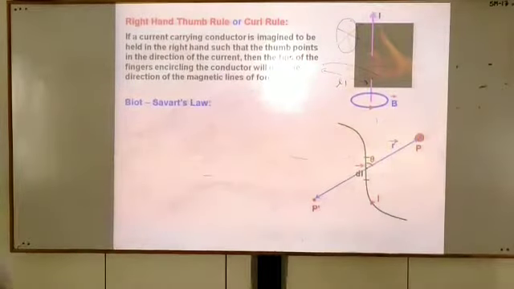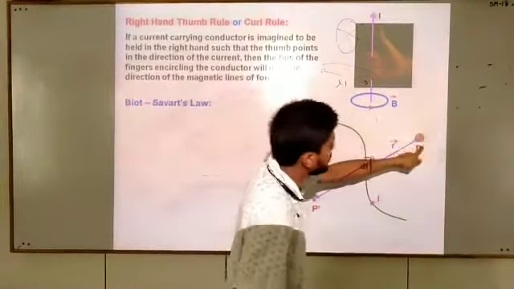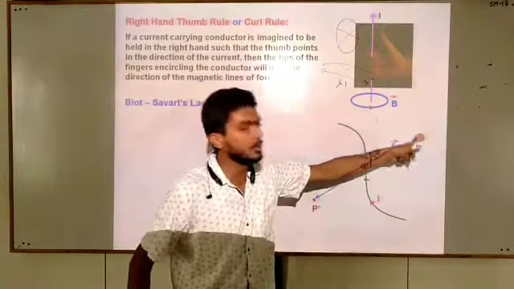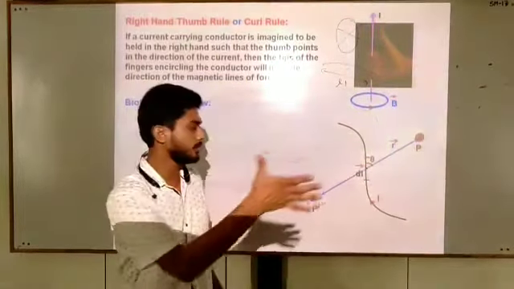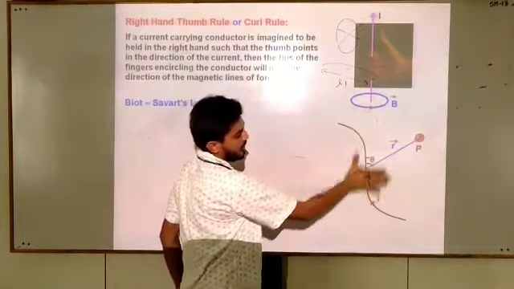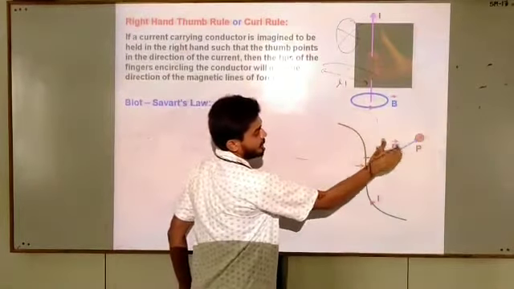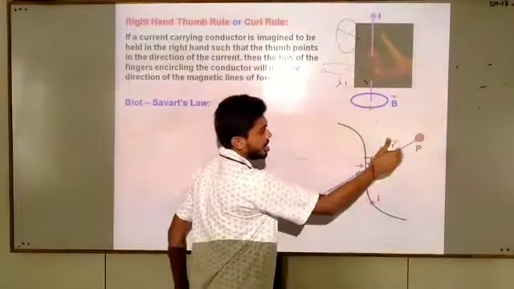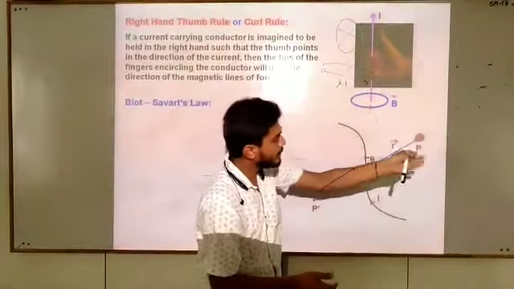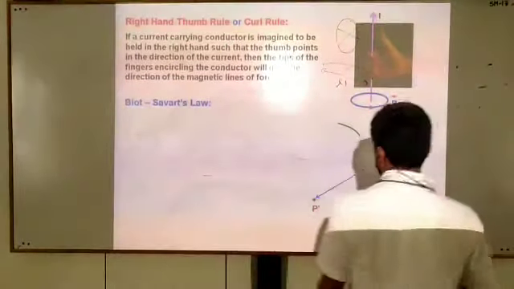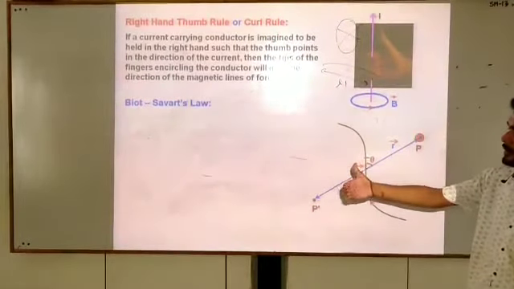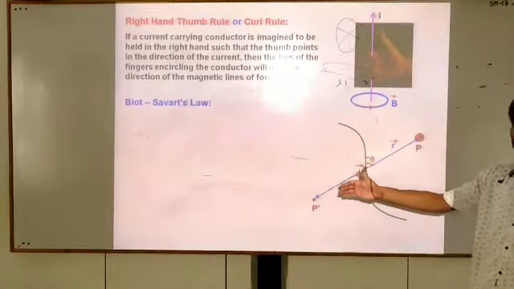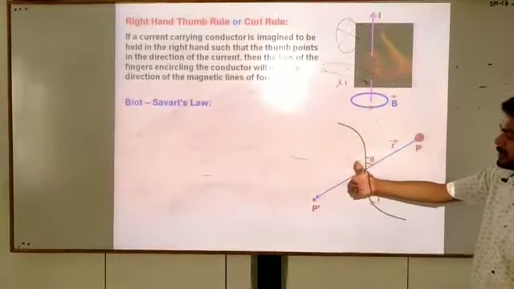we can see here cross denotes that at this point the magnetic field is entering, because we are using right hand thumb rule. Right? Thumb is in the direction of current and the curl finger is pointing towards the plane, inside the plane. Then cross denotes that magnetic field is entering. But look here, thumb is in the direction of current and curl finger is pointing towards the outward direction.